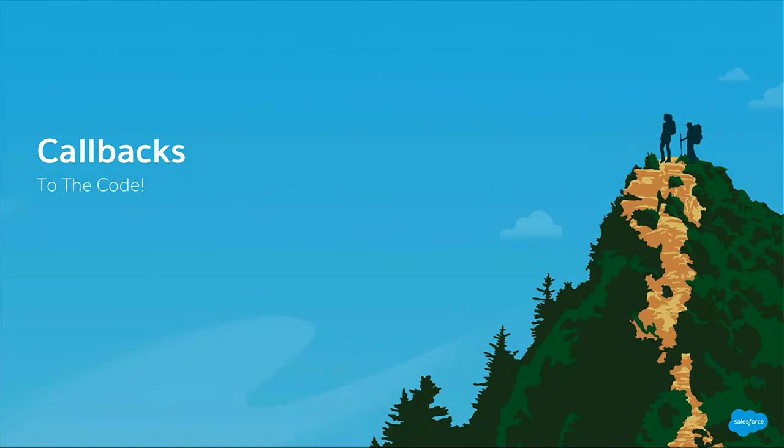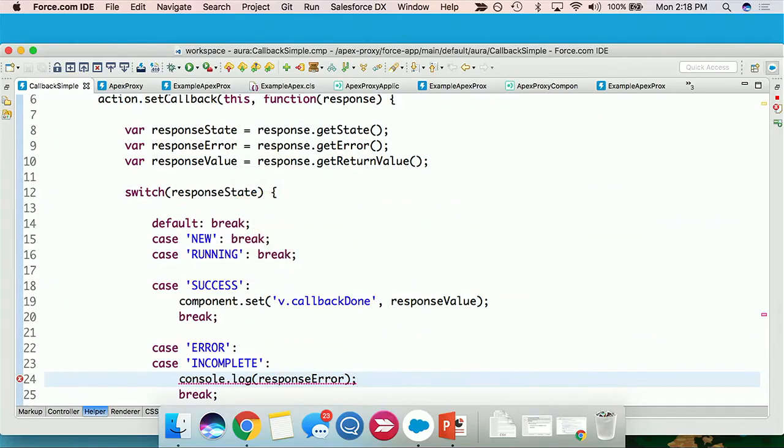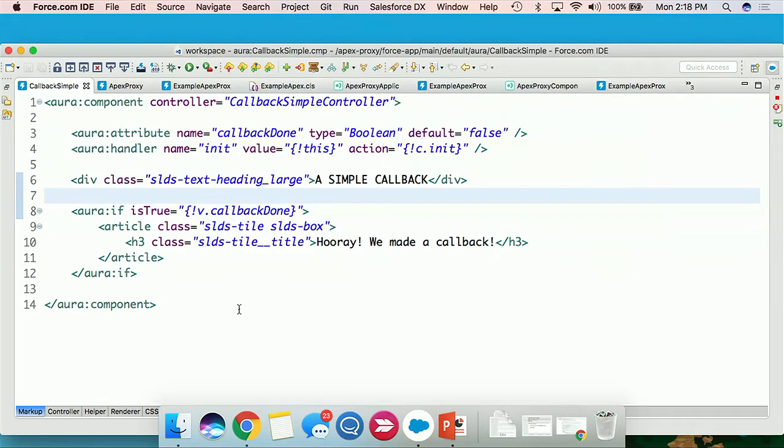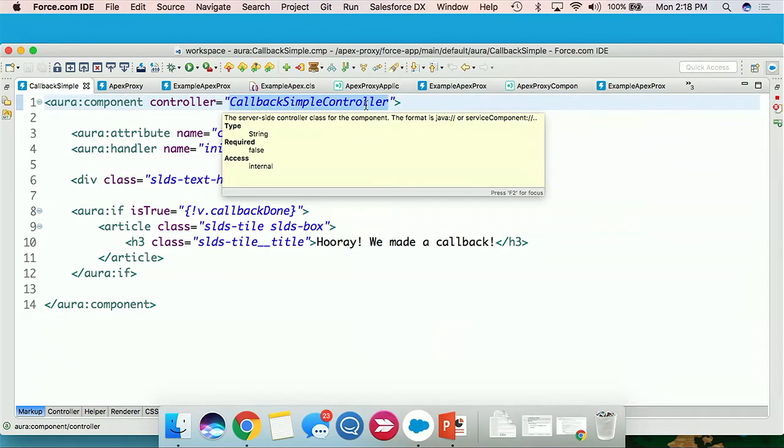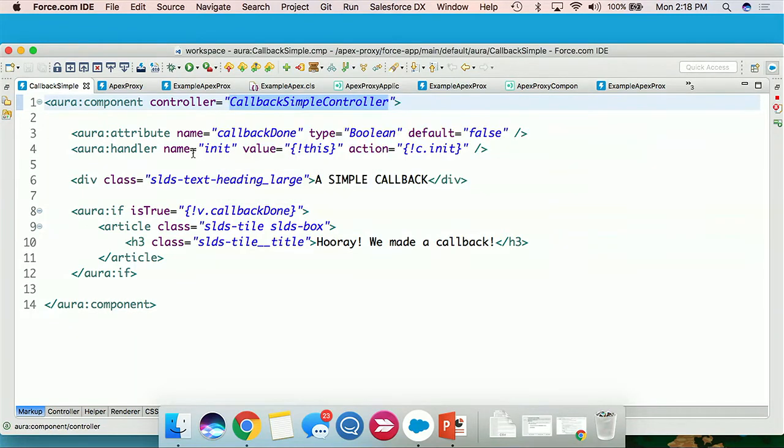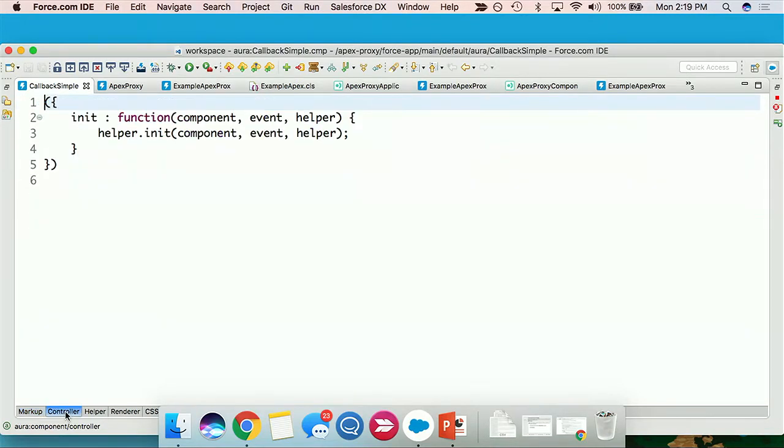Let's take a look because that's a lot easier to show than to talk about. So here's I've got an example on screen which I'm going to call the simple callback. It's a very basic Lightning component. We've got an Apex controller here. We won't go into a lot of detail. Just assume that every Lightning component's got an Apex controller and it passes some stuff back, so we don't have to thrash through a whole bunch of screens today. All this is going to do is make a call out, get the callback, and fill an attribute on my component.